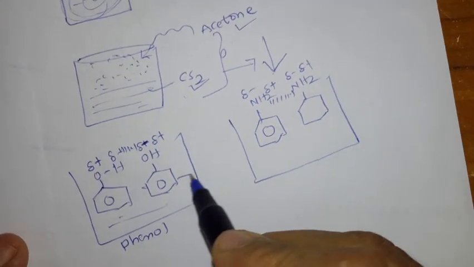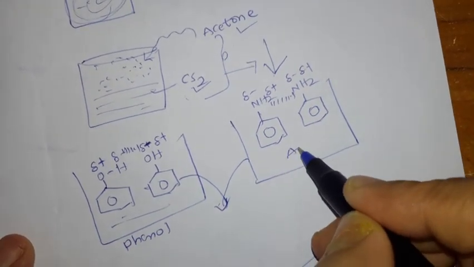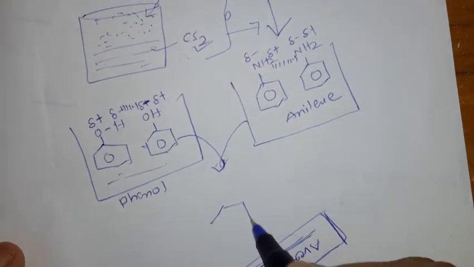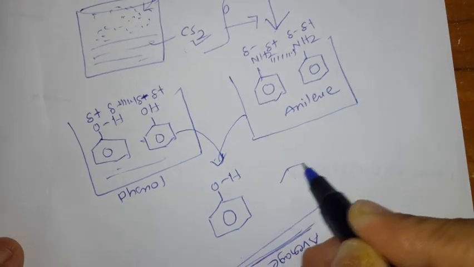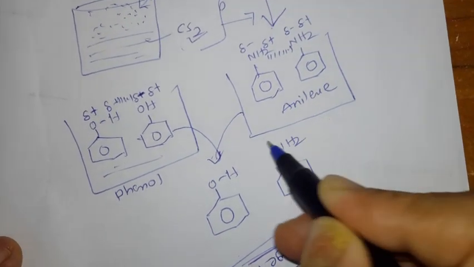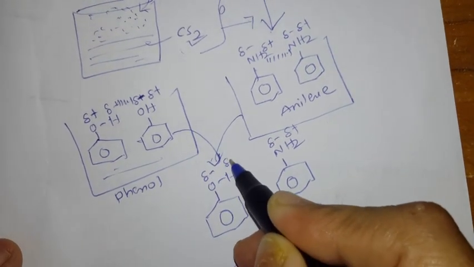When you add these two together, there is definitely hydrogen bonding. So here also hydrogen bonding develops between aniline and phenol, with partial negative and partial positive charges.